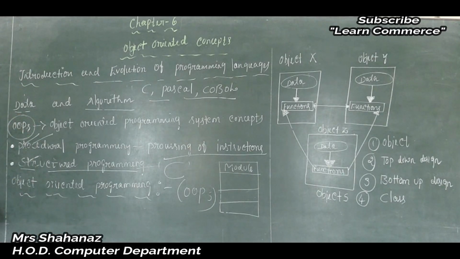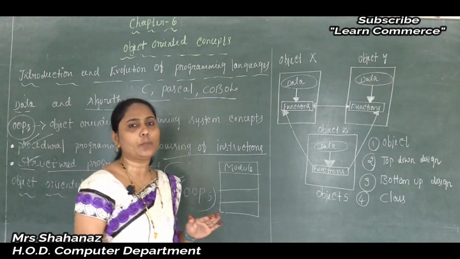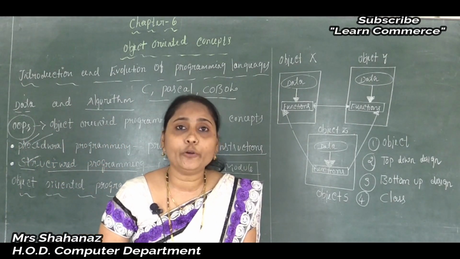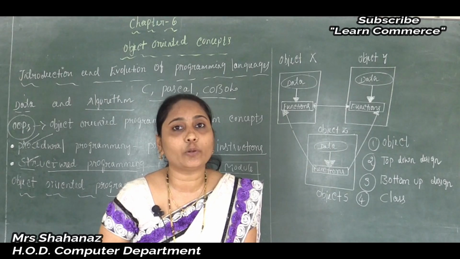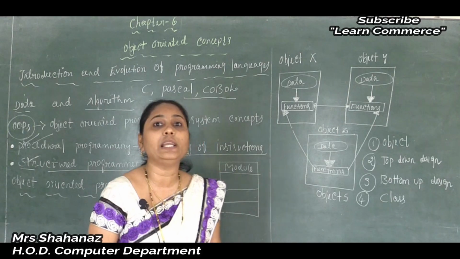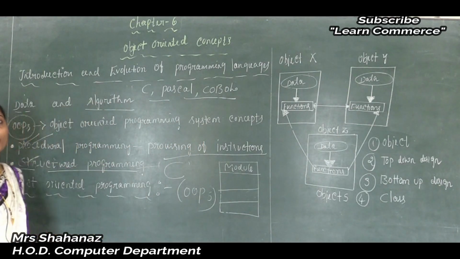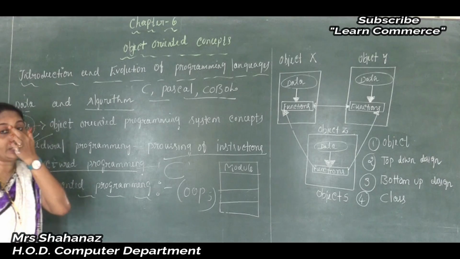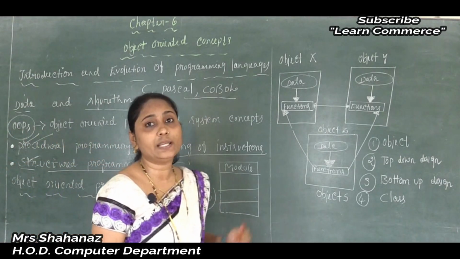But we need to say some important things about our OOPS. Before starting the OOPS meaning, I want to tell some of the main disadvantages of the procedural and structured programming languages. The main drawback, that is called the disadvantage, the limitations. The major drawback of both procedural programming language and structured programming language is that it is very difficult to design the program using these methods.